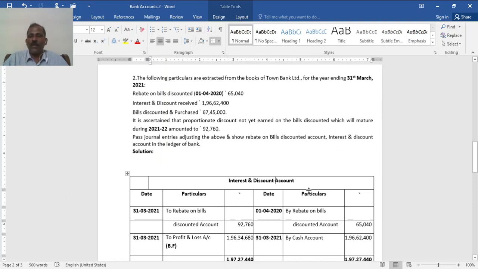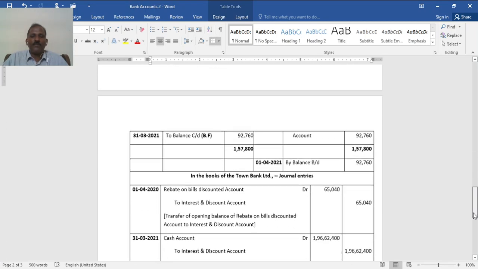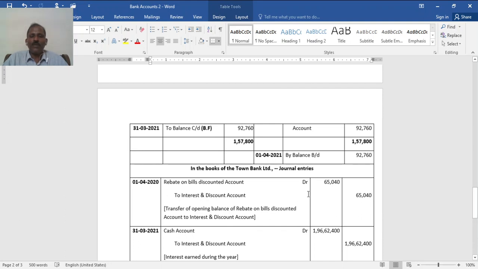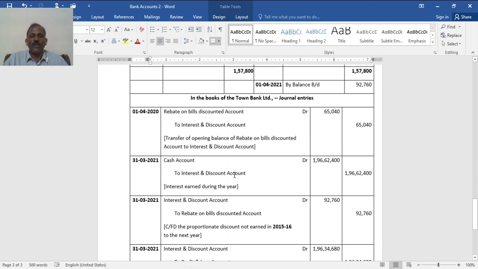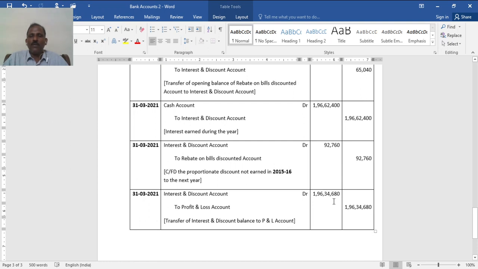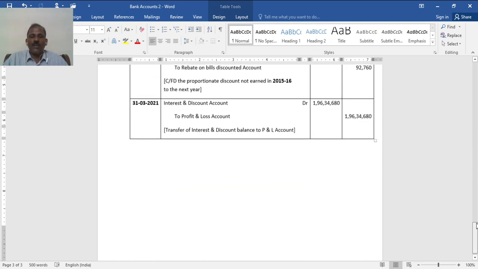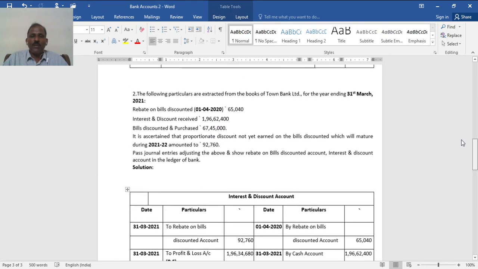It's the interest and discount account, or before that you can take up the journal entries. Rebate on bills discounted is the opening, like the previous problem. This is the first entry. Second entry for income received: cash account debited by interest and discount account, and this is the rebate account, that's the amount given. Then interest received, see 96,000, 34,000, that is the balance to be transferred. Sometimes percentage may be given on this amount. If this amount is given, then that is irrelevant.